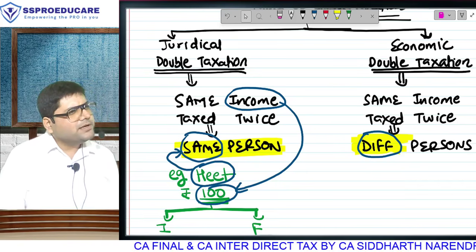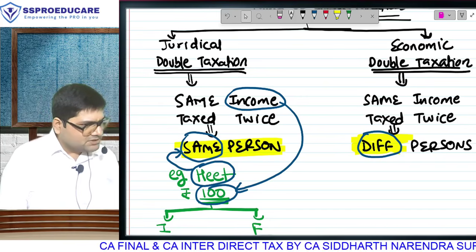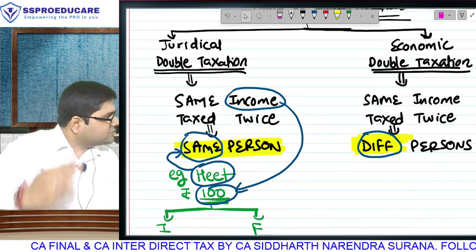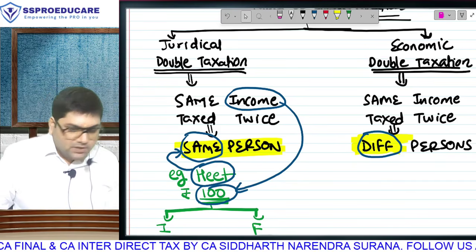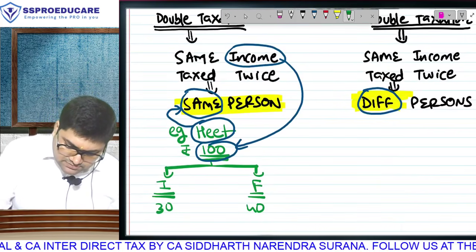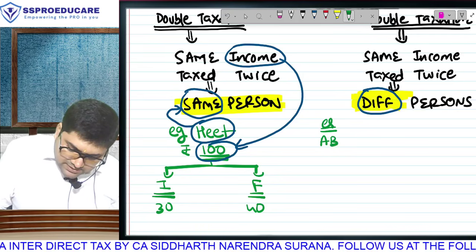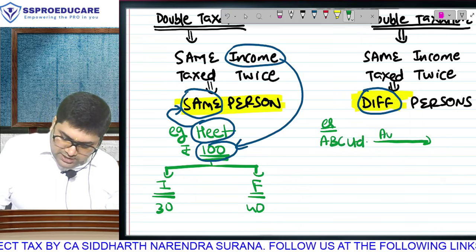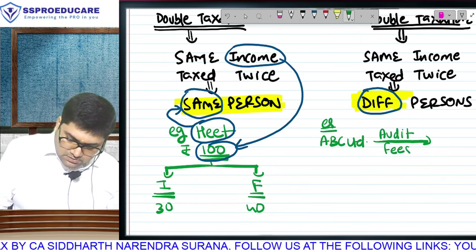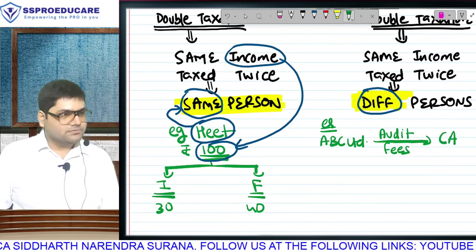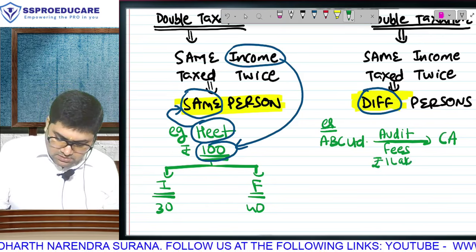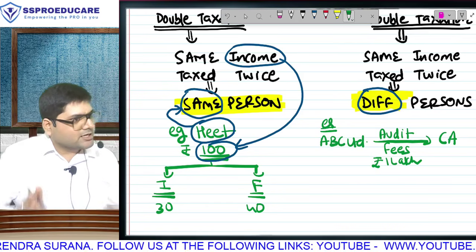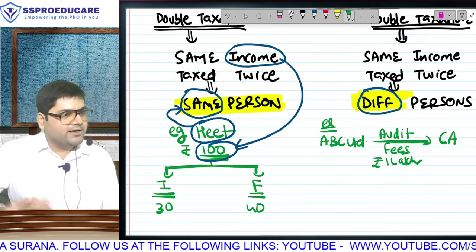So if two people are paying tax, first of all, why will two people pay tax on the same income? This concept only we have never heard. If I give you an example, all the doubts will become clear. A lot of things work with the help of example. Example समझो. Example. ABC Limited, a company. This company is paying audit fees to its chartered accountant. Rupees 1 lakh. अभी तक तो any foreign country or foreign tax law is not getting attracted also. Indian company paying audit fees to Indian chartered accountant for doing Indian audit.